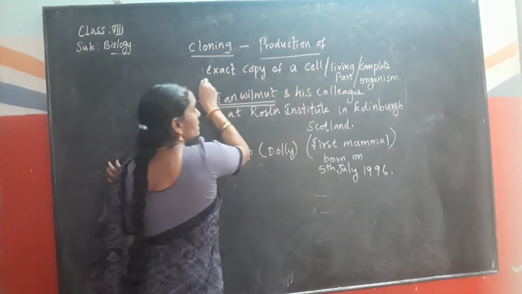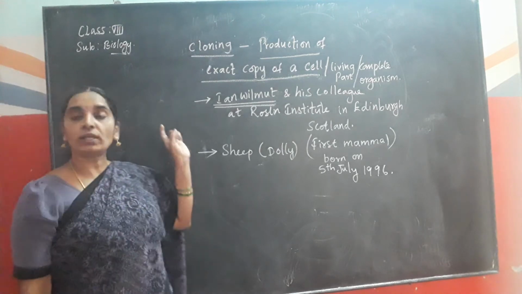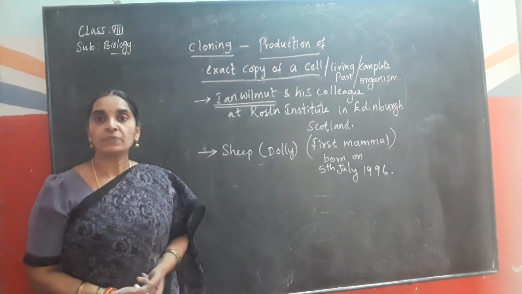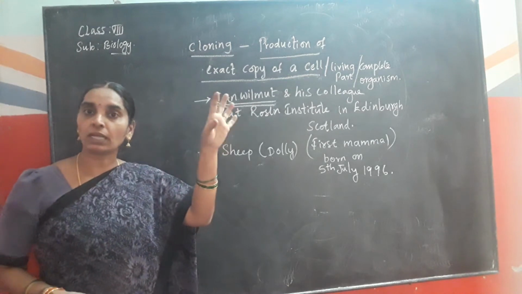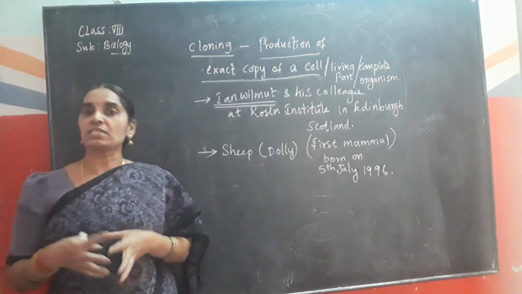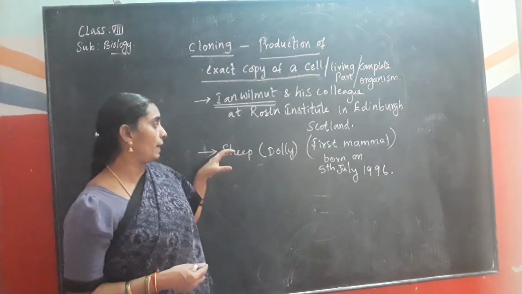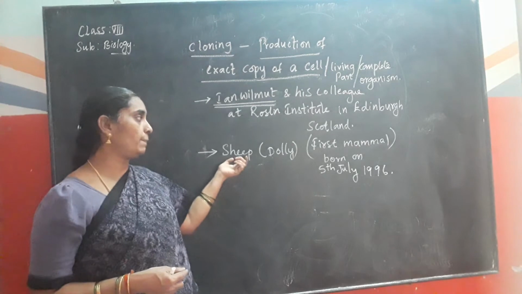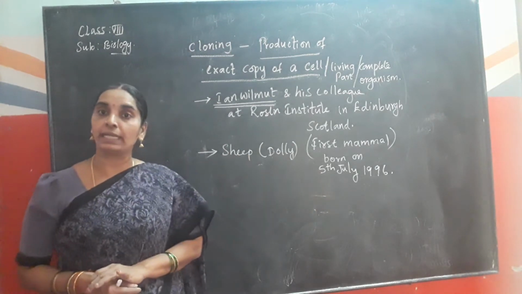What is cloning process? It is production of exact copy of a cell or a living part or complete organism. Is it clear? So this is a process to get an exact Xerox copy of a particular organism. That is called the cloning process. By this process, the first mammal that was produced was the sheep named Dolly. It was born on 5th July 1996.